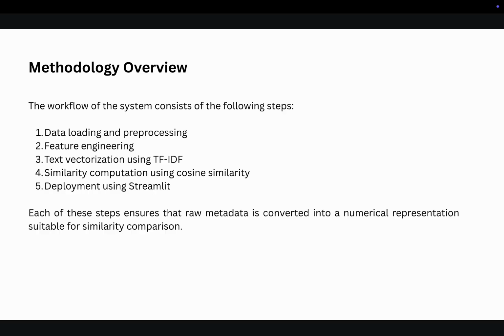How is this working? The workflow of the system consists of the following steps: data loading and preprocessing, feature engineering, text vectorization using TF-IDF, similarity computation using cosine similarity, deployment using Streamlit. Each of these steps ensures that raw metadata is converted into a numerical representation suitable for similarity comparison.